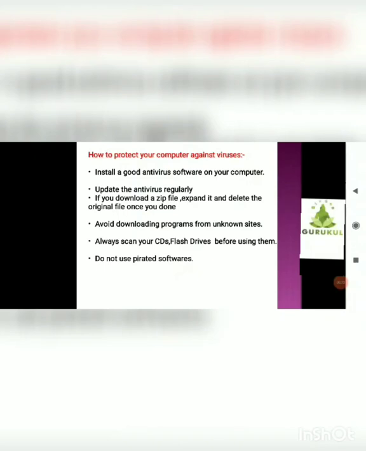And the last one is, always try to use safe softwares or download softwares from an authorized site, to make your computer free from viruses.